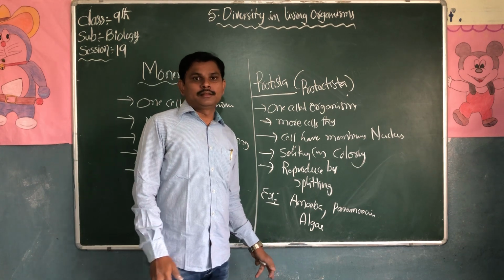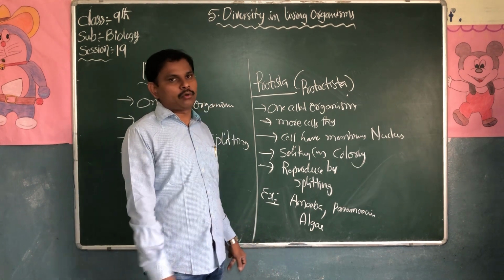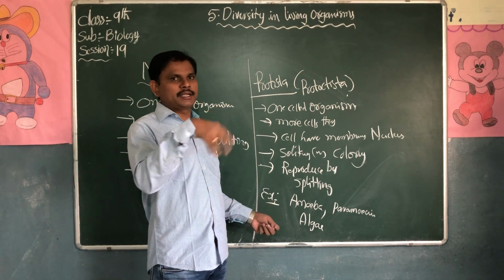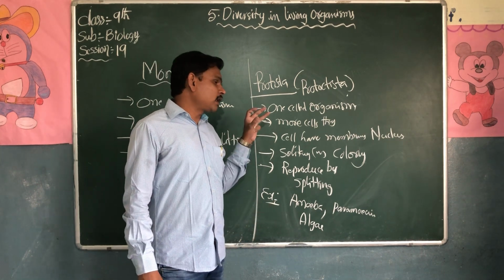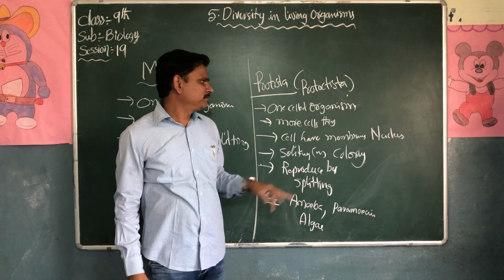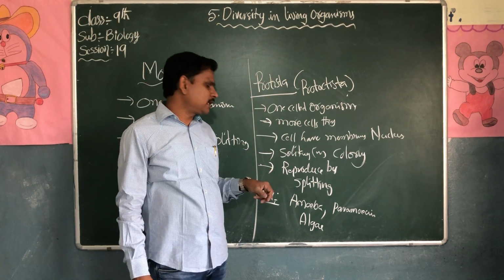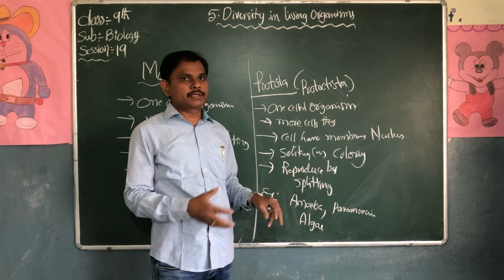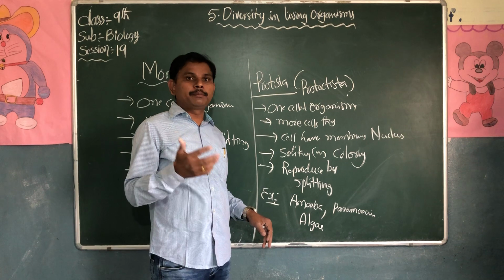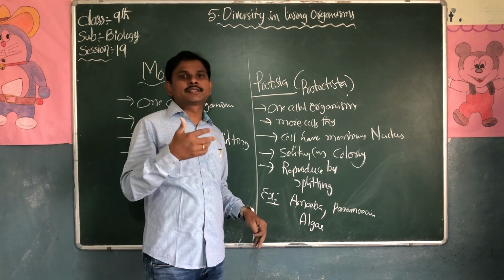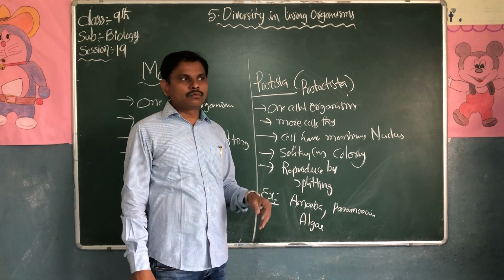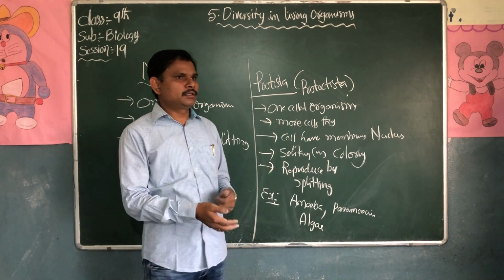Algae have green pigments in their body. We can see the green substance in parts of it. They can prepare their food directly from the sunlight. But amoeba and paramecium cannot prepare their own food. Algae carry out photosynthesis, absorbing photons from the sunlight and water. They capture the food materials.